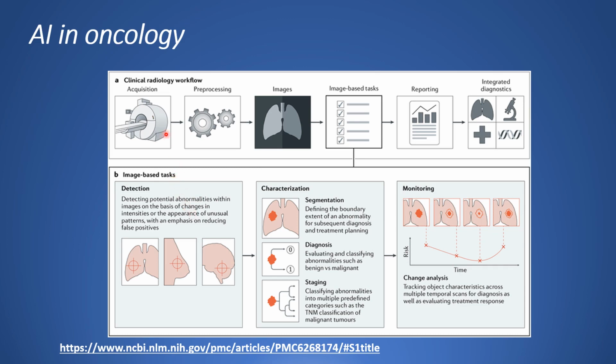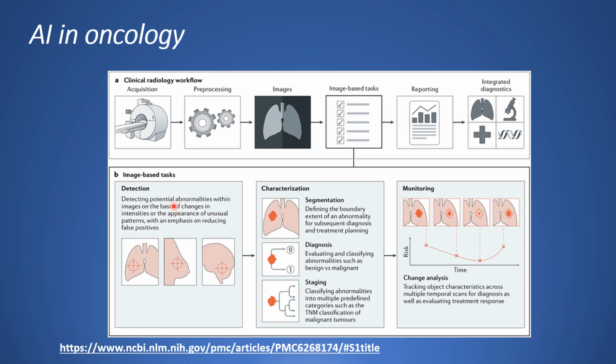The workflow comprises image acquisition, pre-processing, then image-based tasks like segmentation and identification of certain abnormalities, then reports, then integrated diagnosis where not just the radiology images are considered but other things like biopsy, genetics plus therapeutics are considered, basically to come up with clinical decisions in the oncology space.